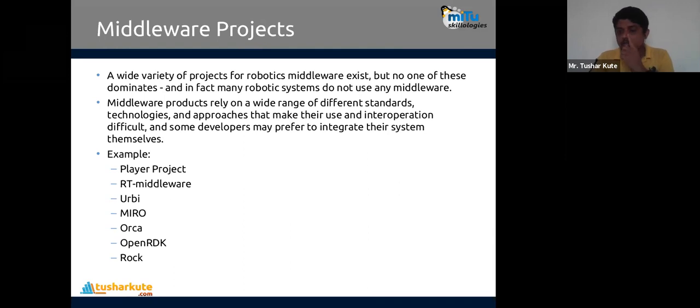Like the examples which I mentioned here, these are the real world middleware projects present, like Player, RT middleware, Urbi, Miro, Orca, OpenRDK, Rock. These are the common middlewares now available. Some of them are open source projects which we can use.